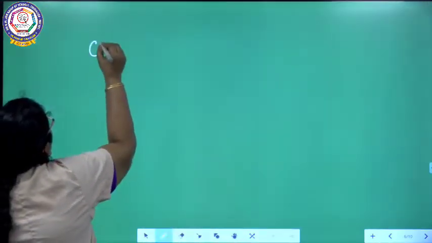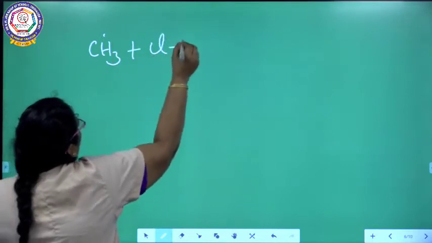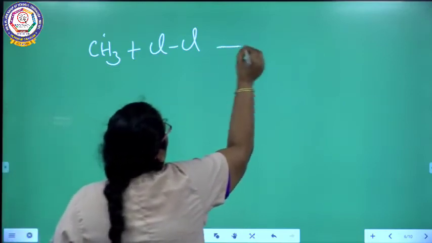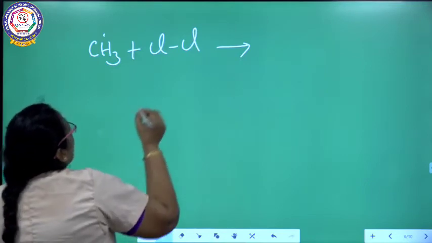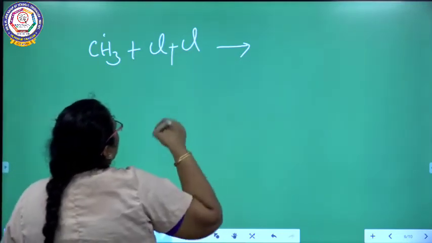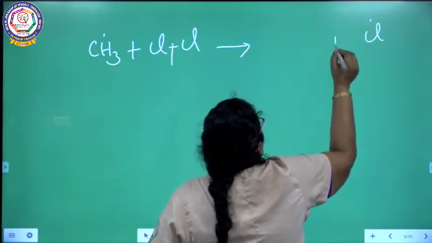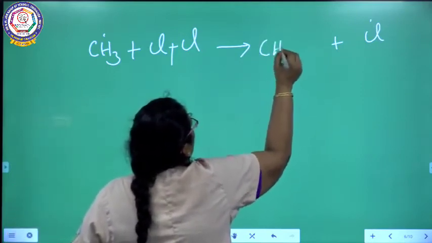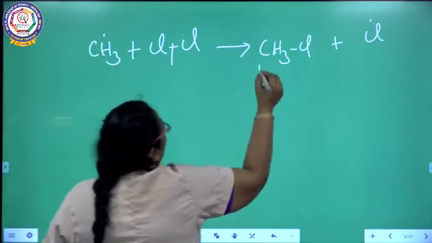So we are going to see the next one. This methyl free radical combines with one more molecule of chlorine. So what is happening here? Here the chlorine bond will be cleaved like this. This chlorine will escape as a chlorine free radical, and what is remaining here is CH3Cl. So you will be getting methyl chloride.